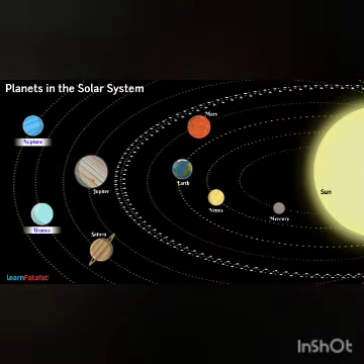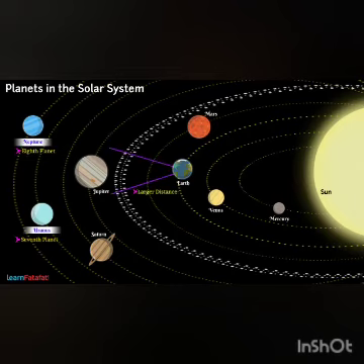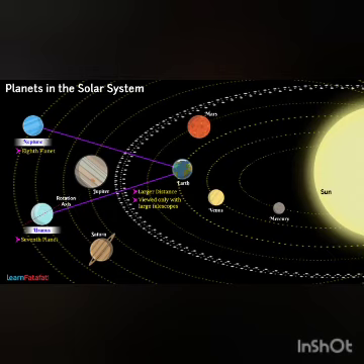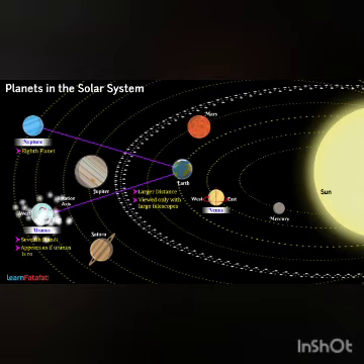Uranus and Neptune. These are the 7th and 8th planet from the Sun. Because of larger distance from Earth, these can only be viewed with the help of large telescopes. Uranus has highly tilted rotation axis on which it rotates from east to west just like Venus. It appears as if Uranus is rolling on its side.